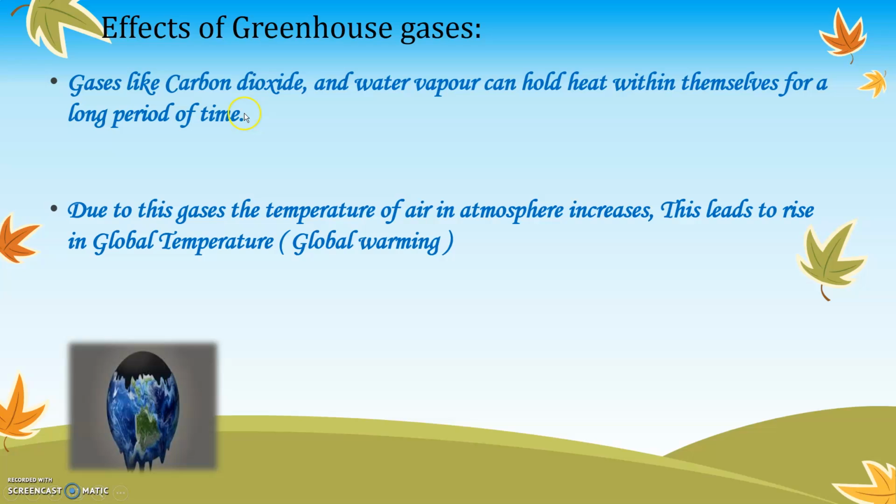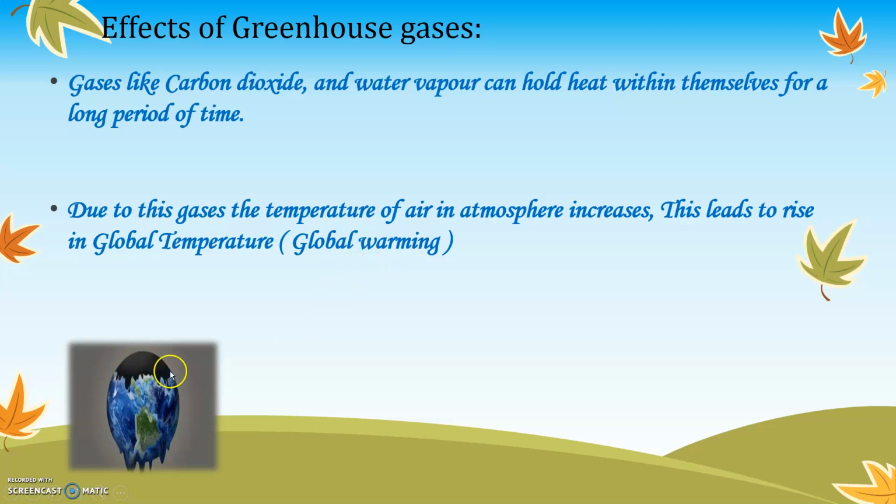Now you must have realized carbon dioxide is not a good or healthy gas for human beings. So when we release more carbon dioxide in the atmosphere, and when we cut down more and more trees, as trees give oxygen and take away carbon dioxide, the amount of carbon dioxide will not decrease in the atmosphere. It is very important for us to plant more and more trees so that we protect the atmosphere. We require a healthy atmosphere. So the rise in temperature along with the gases present in it is called global warming.